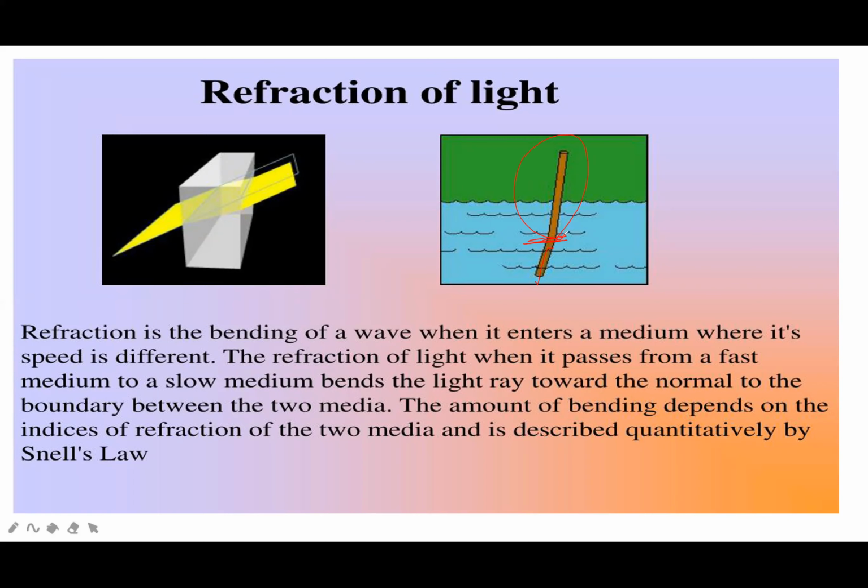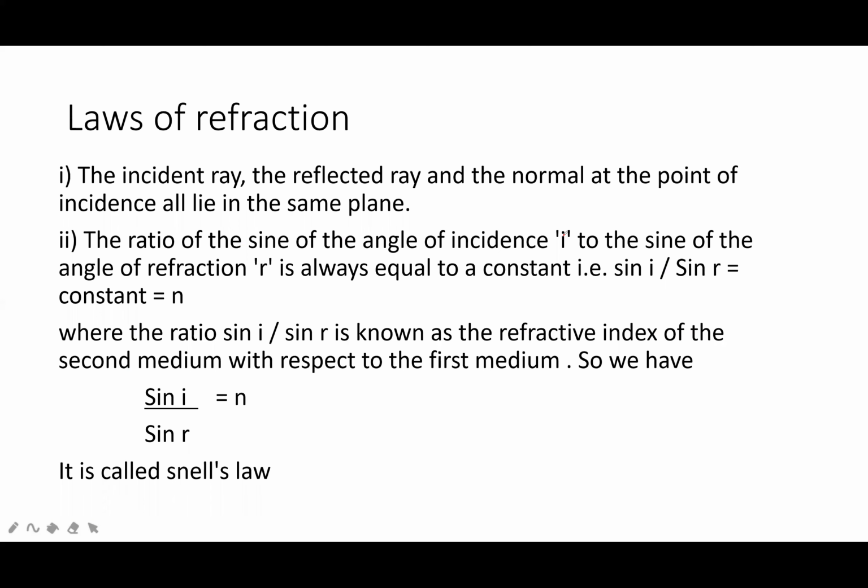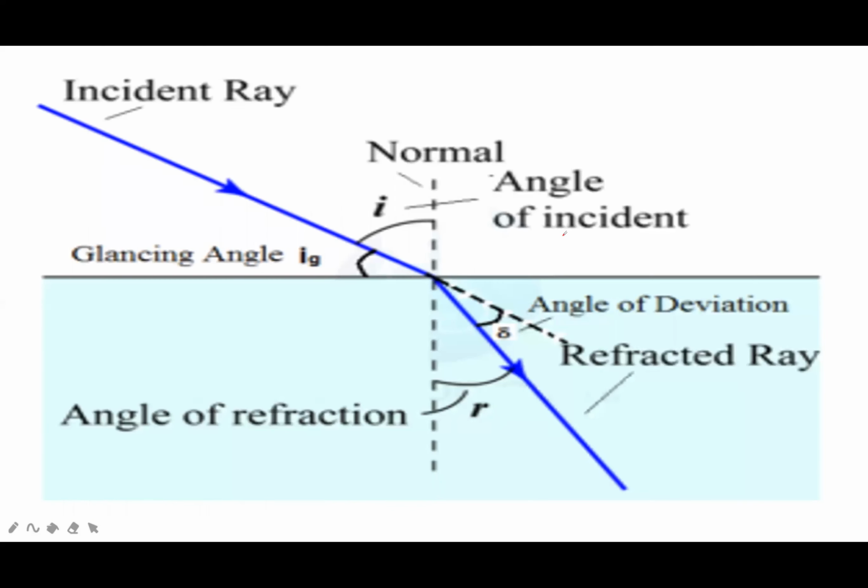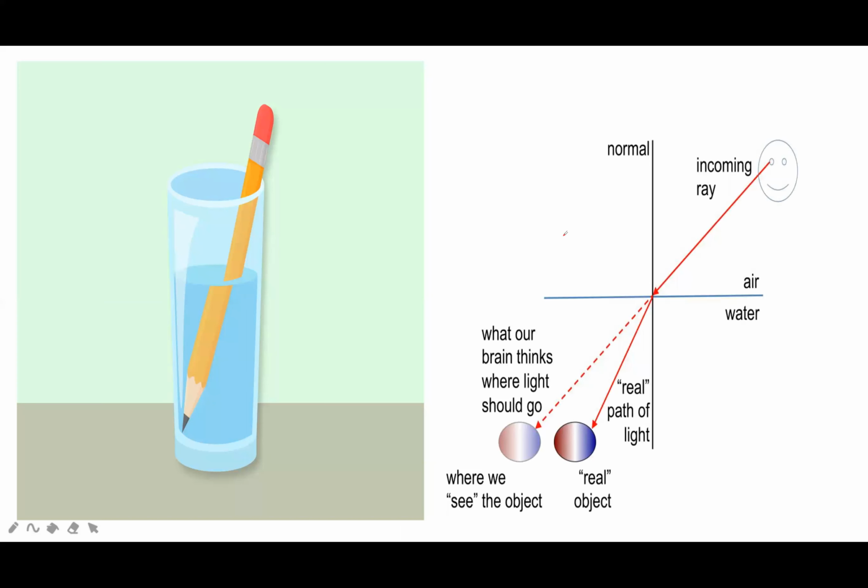Next example: look at the pencil. From here, the pencil is bent. This is because of refraction.